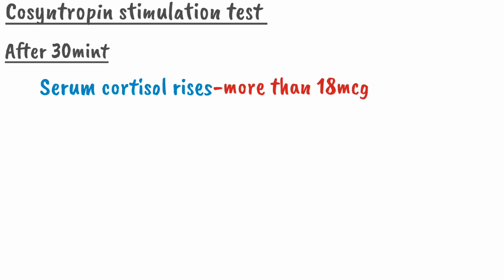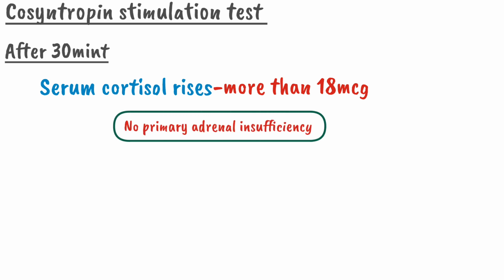When after 30 minutes the serum cortisol level rises, meaning it rises more than 18 microgram, it suggests that the patient has no primary adrenal insufficiency, meaning no Addison disease; the patient may have some central adrenal insufficiency, because when we inject the synthetic ACTH, it works as ACTH and stimulates the adrenal gland and raises the cortisol level.